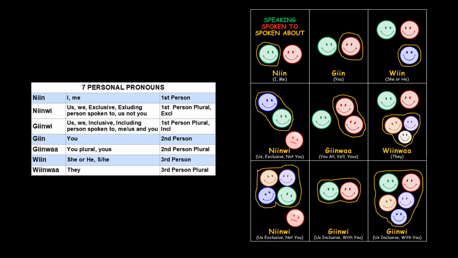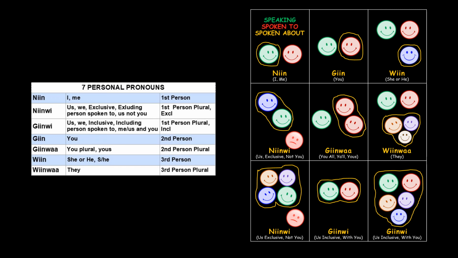Ginwe. Ginwe is also us or we, but it's inclusive. Inclusive means that it includes the person that you're talking to. So a new example would be if my husband and my friend whom I'm talking to right now, we're all going to go to the movie after work, and I would say, I'm glad that we are going to the movie after work. When I say we, I am including her also. That is first person plural, inclusive.